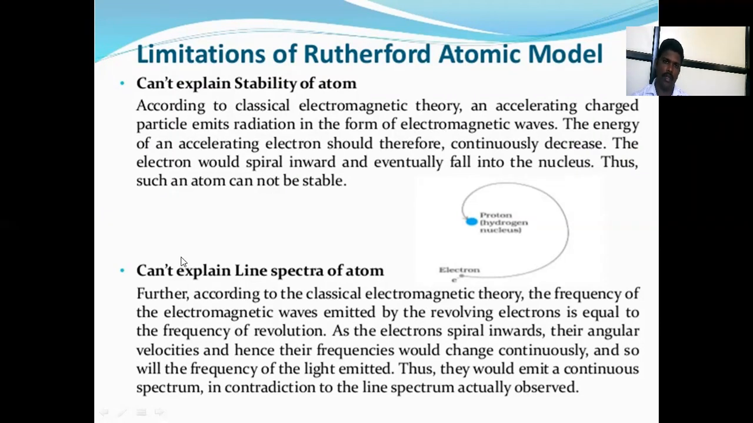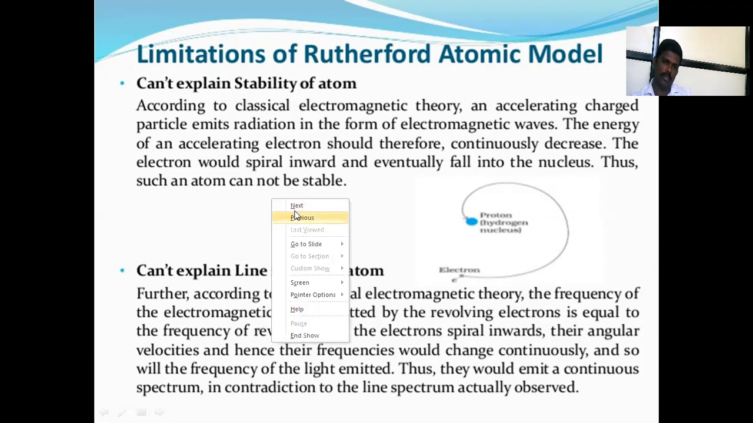The second limitation: it cannot explain the line spectra of the atom. According to classical electromagnetic theory, the frequency of the electromagnetic waves emitted by the revolving electron is equal to the frequency of revolution. As the electrons spiral inwards, the angular velocity and hence their frequency will change continuously, and so the light emitted gives a continuous spectrum. This contradicts the line spectrum actually observed. These are the two limitations of the Rutherford experiment.